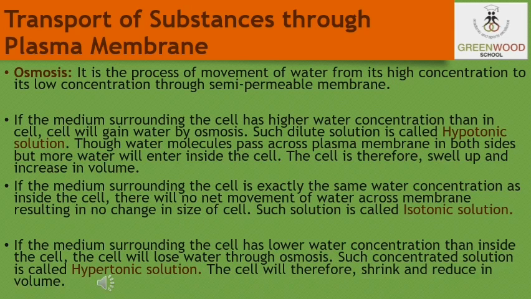Now the third thing will happen if the medium has a lower concentration of water than the cell, meaning that it is a very concentrated solution. The cell will lose water by osmosis. Such a solution is known as a hypertonic solution. Again, water crosses the cell membrane in both directions, but this time more water leaves the cell than enters it. Therefore, the cell will shrink. Thus, osmosis is a special case of diffusion through a selectively permeable membrane.